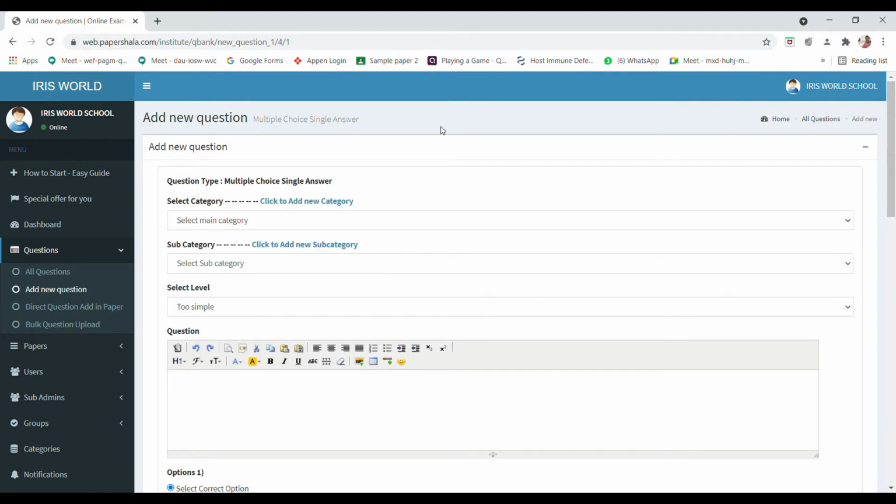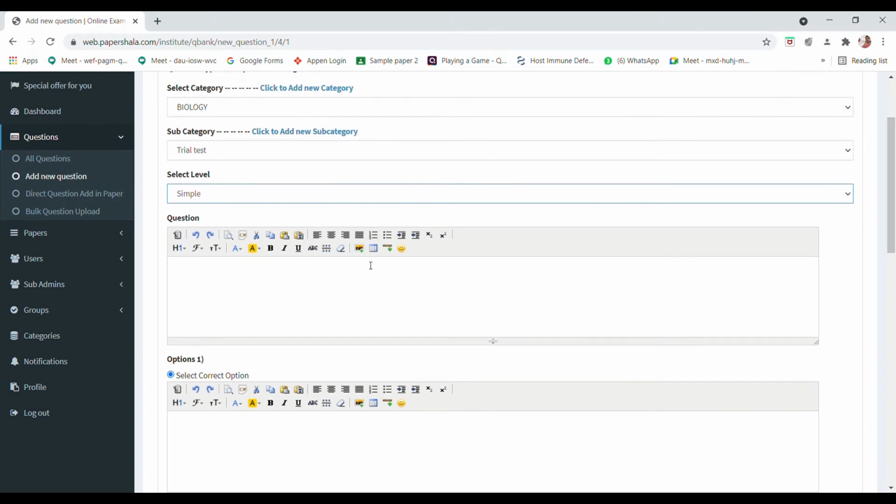Then here you have to select the main category. So I'm selecting my main category. Then you have to give the subcategory, which one I gave, or anything you can give. Then you go for the level of the question. Is it simple, hard, too simple, whatever it is, you can just give. Then you can add a question to this. When you are adding a question, you add it related to the subject.